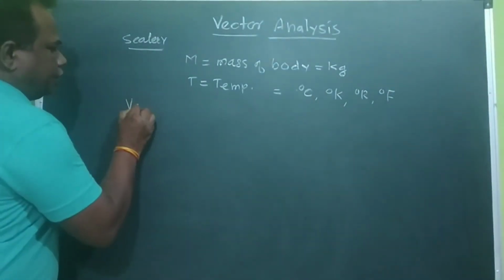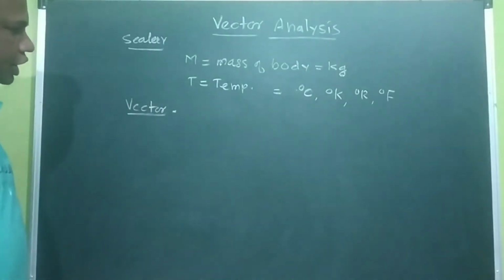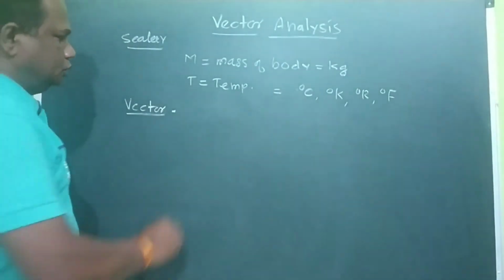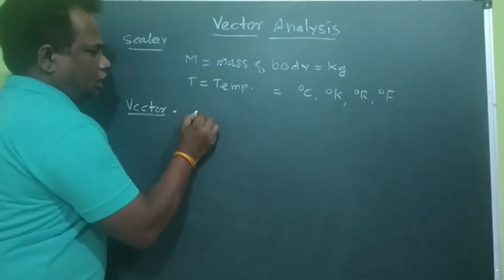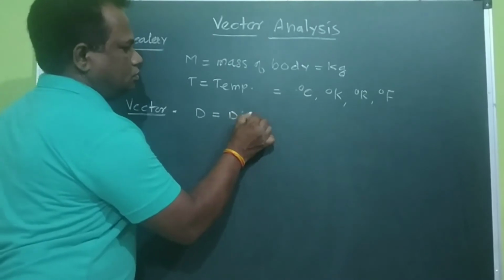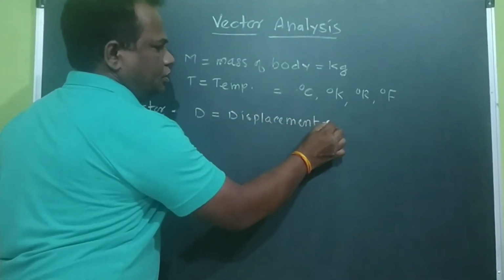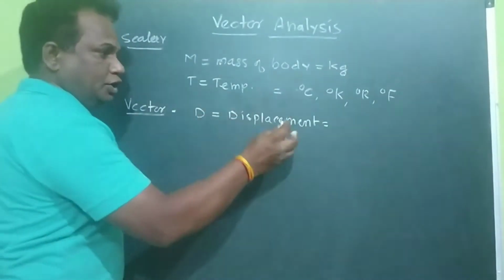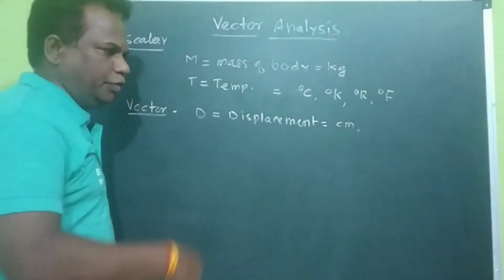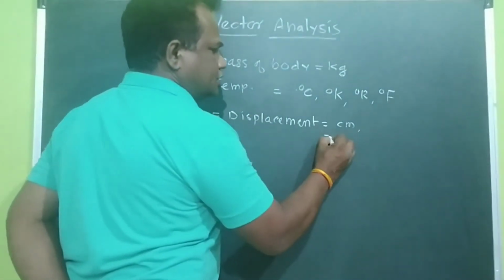Whereas the vector quantities, you know that vector quantities need the magnitude as well as direction. So already you know that displacement, D is a displacement, which needs magnitude, that means length, how much in terms of centimeters, meters, etc. This is the unit it will need, and also it needs the direction.